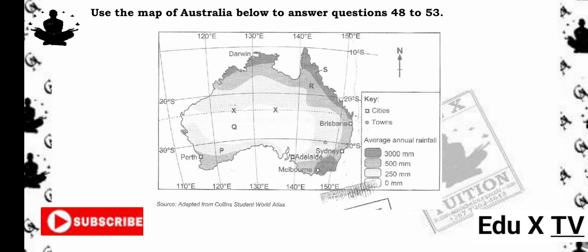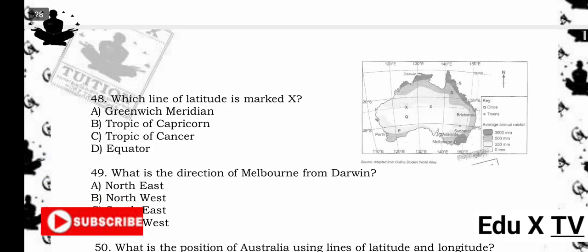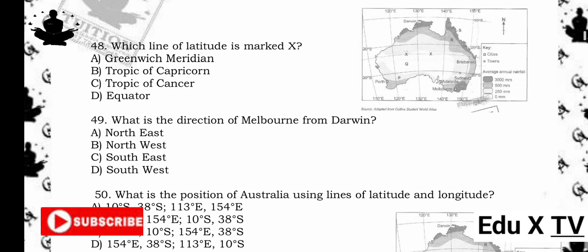48. Which line of latitude is marked X? A. Greenwich Meridian. B. Tropic of Capricorn. C. Tropic of Cancer. D. Equator. The answer is B. Tropic of Capricorn. Reason being, the Tropic of Capricorn lies at approximately 23.5 degrees south and passes through central Australia, marked as X on the map.